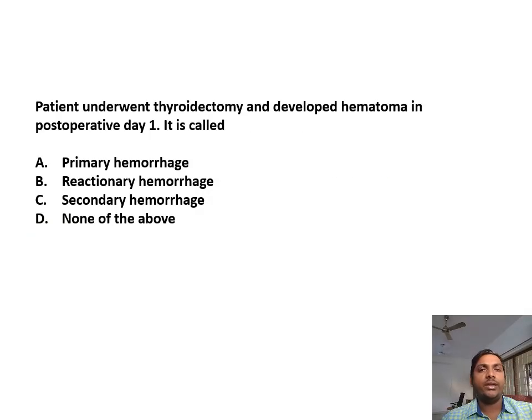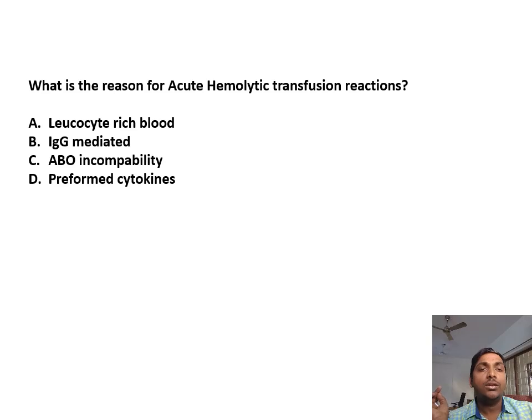Patient underwent thyroidectomy and developed a hematoma in the postoperative day 1. Hematoma is nothing but collection of blood. So in day 1, within 24 hours it is happening. It is usually a reactionary hemorrhage or a delayed hemorrhage. The common cause of reactionary hemorrhage being any slippage of ligature or when the clot has been dislodged after resuscitation. What is the reason for acute hemolytic transfusion reaction? Already said, hemolytic is usually ABO incompatibility.